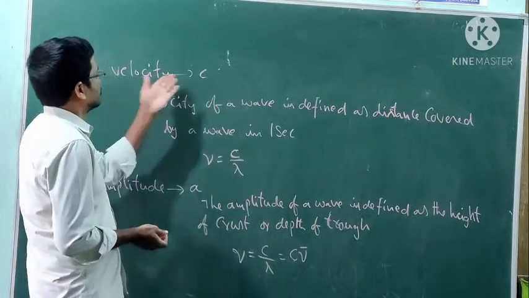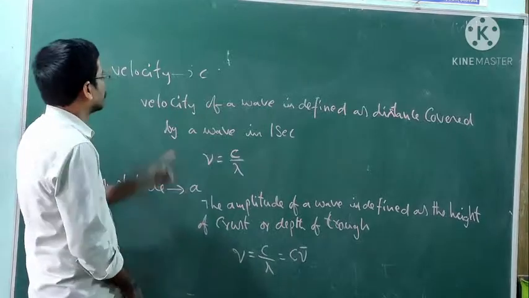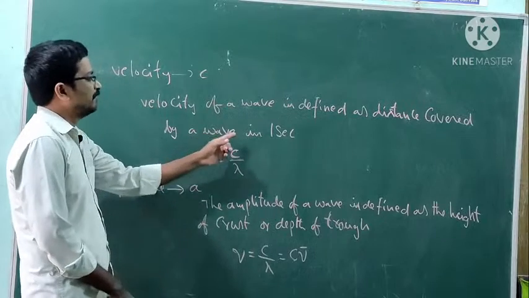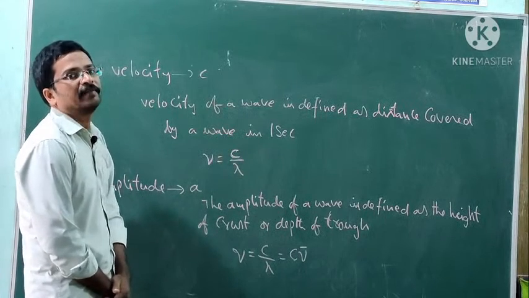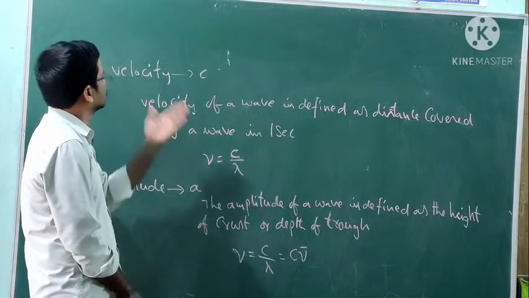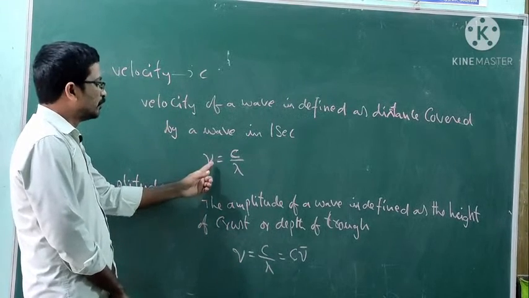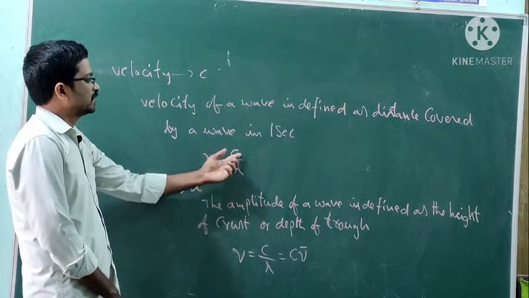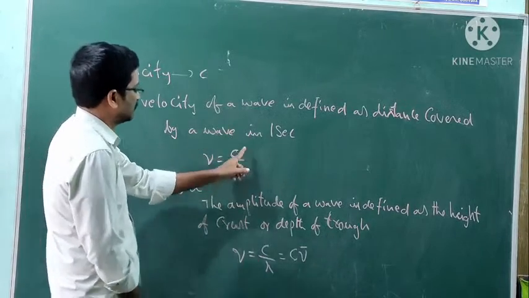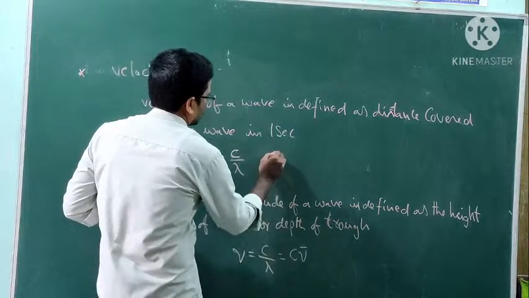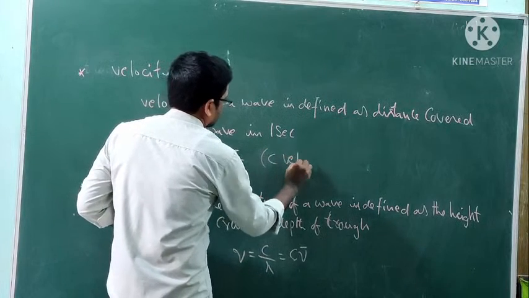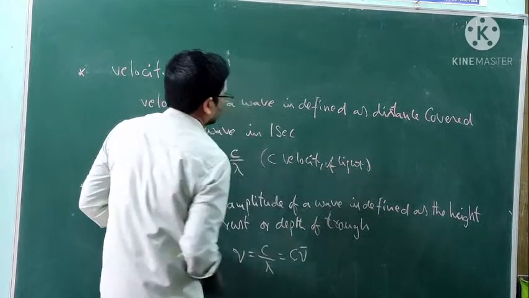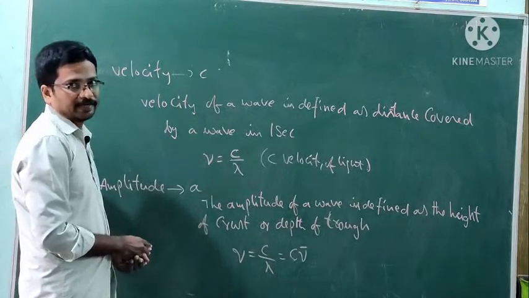Next, velocity is indicated by C. Velocity of a wave is defined as the distance covered by the wave in 1 second. Nu is equal to C by lambda. C is the velocity of light.